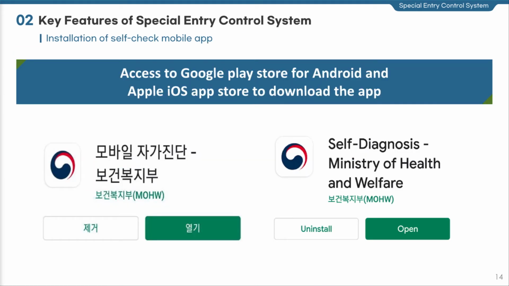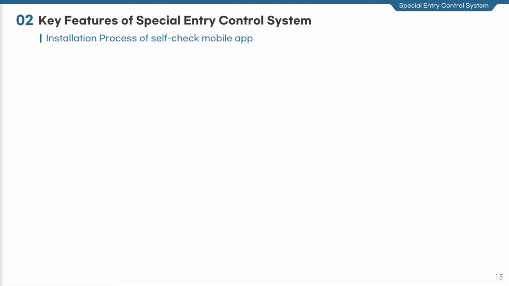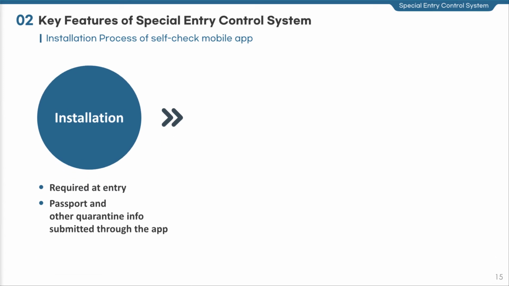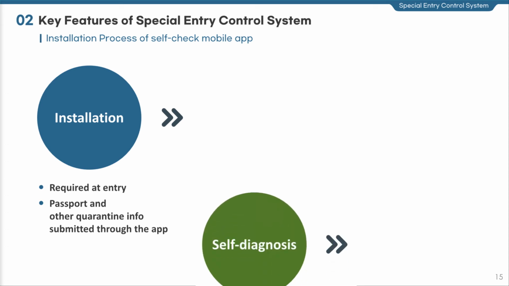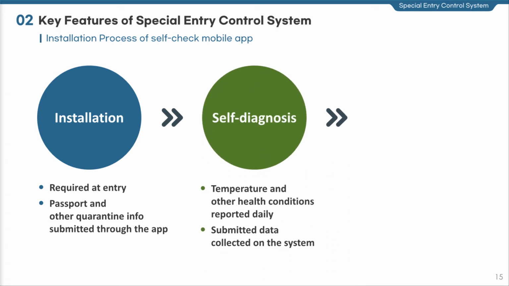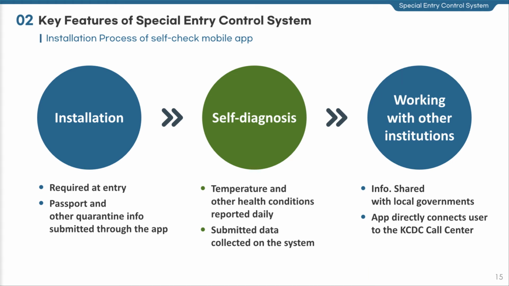The self-check mobile app provides 2 versions for users and case officers. You can download the app for self-diagnosis users via Google Play Store for Android and Apple iOS App Store. As for the app for case officer, officers can install the app by accessing the URL sent to them. The self-check mobile app largely has 3 features. First, users can enter their personal data such as passport number, mobile phone number, address, etc. Second, they can report their daily health status through the app. Lastly, KCDC can monitor the health status submitted by the user and take actions deemed necessary.